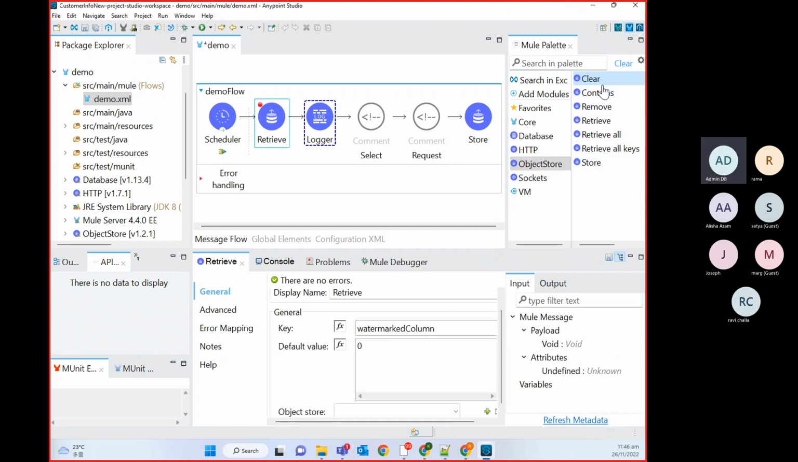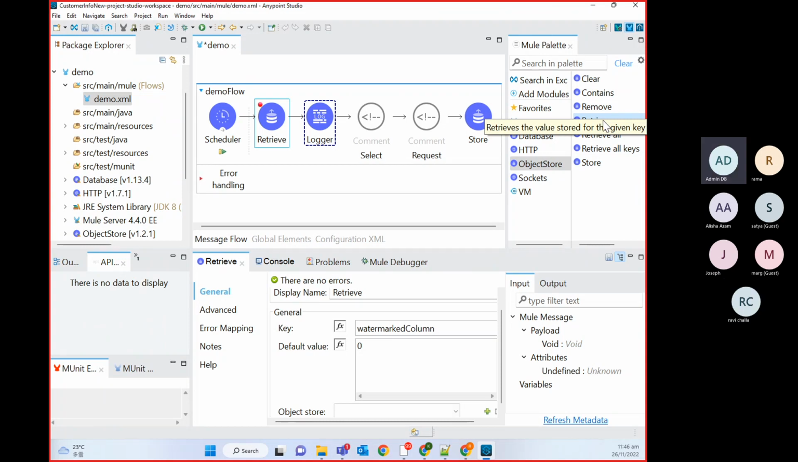Any doubt about any operation? But most of the time you will use store and retrieve. Yeah, Ravi, the persistence, could you please elaborate one more time, please?